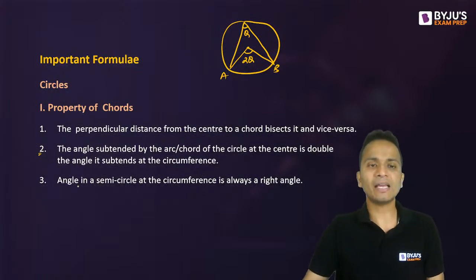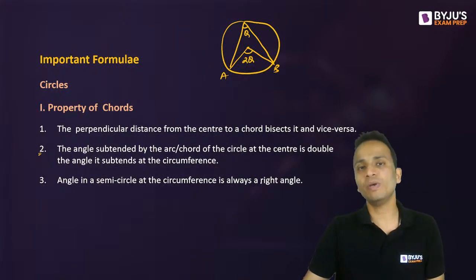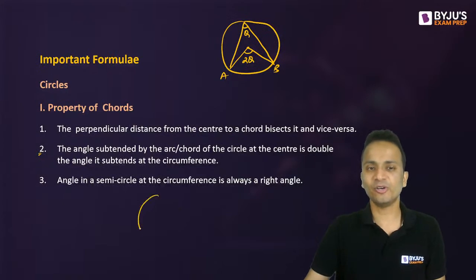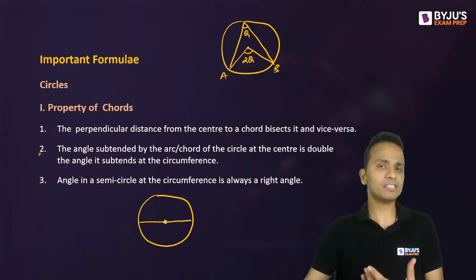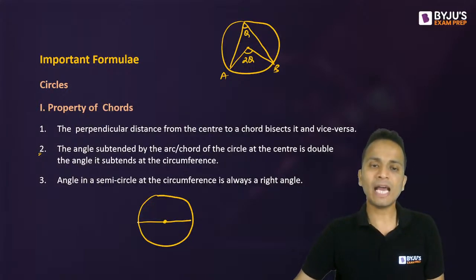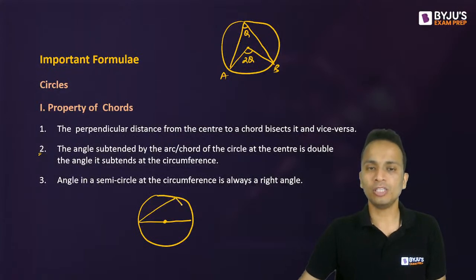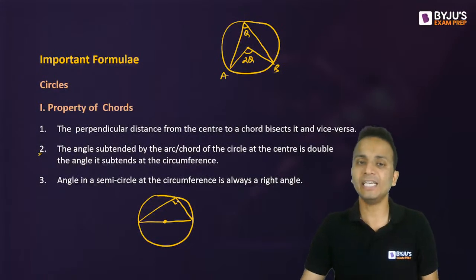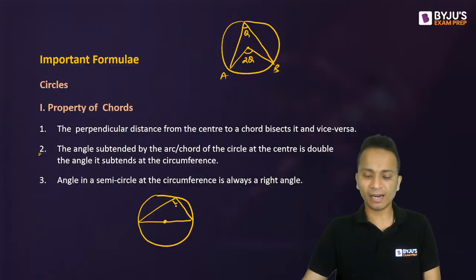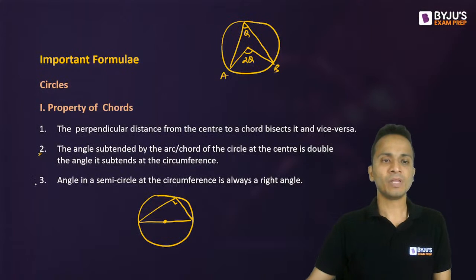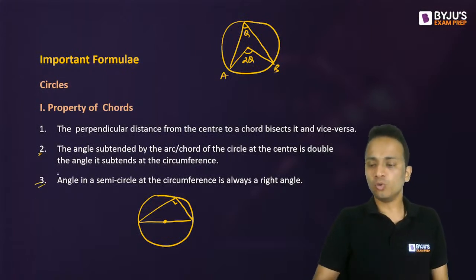Property number three is that the angle in a semicircle is always a right angle. So in a circle, if I draw the diameter, it will divide the circle into two parts. The angle made by the diameter on the circumference of the circle will always be 90 degrees. So this angle will always be a right angle, right? So this is the property related to chords.